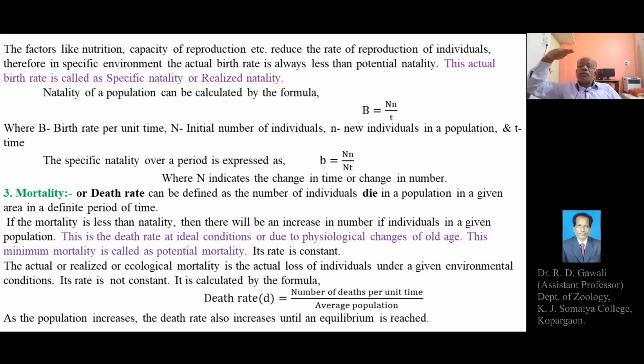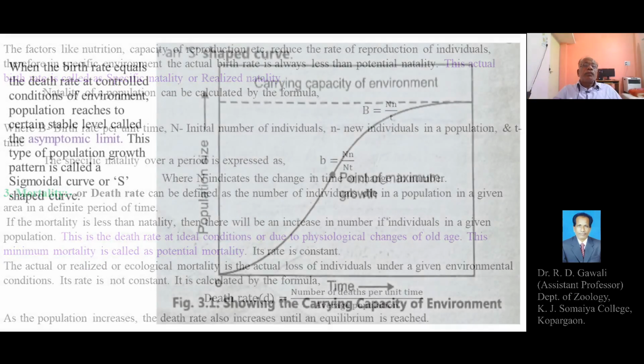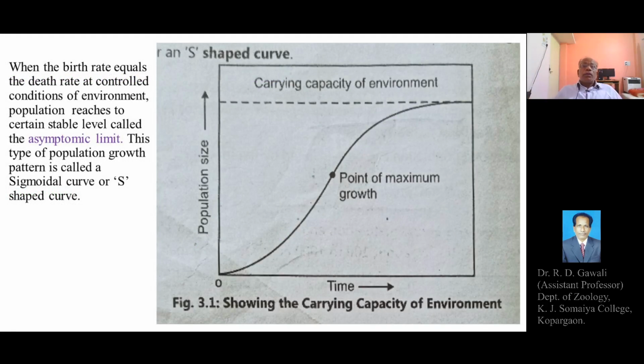The number of individuals remains constant, indicating that the rate of mortality and the rate of natality, or the birth rate and death rate, are equal and the population reaches equilibrium. Thereafter the population of the particular region or area remains stable or constant. So this is the graph showing a sigmoid curve.